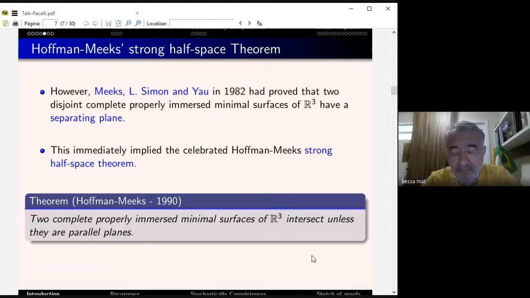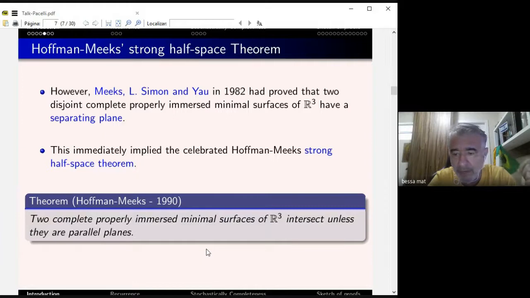So Hoffman-Meeks, in fact, proved more than what was stated. They proved the strong half-space theorem, which states that two complete properly immersed minimal surfaces intersect unless they are parallel planes. So this is the strong half-space theorem. Because once you have Meeks, Simon, and Yau's result, you can put a plane between two properly immersed surfaces, and then you couple it with the half-space theorem they proved before, then you cannot have two properly immersed minimal surfaces unless they are parallel planes, because otherwise you could put something there, and it could not exist.